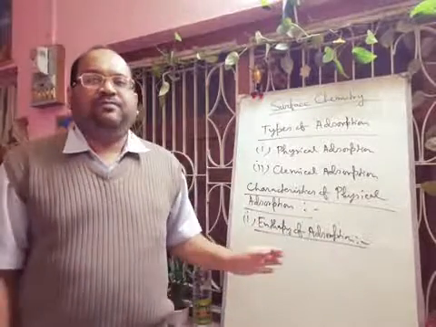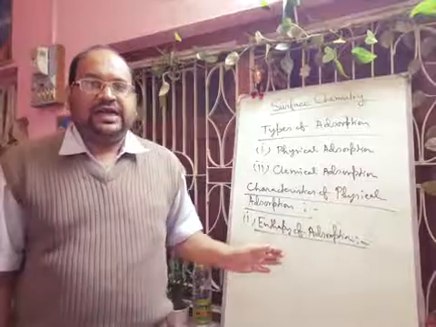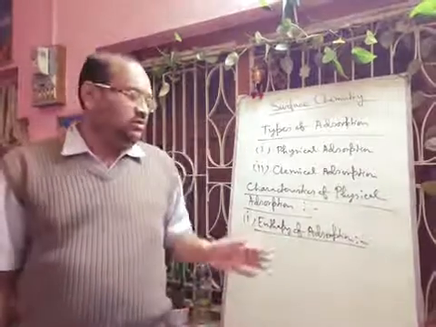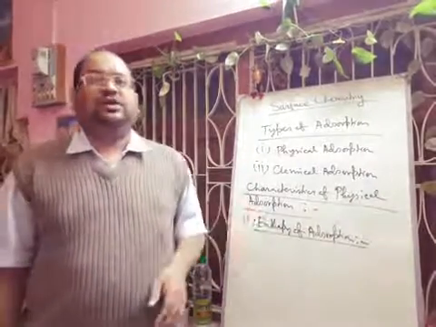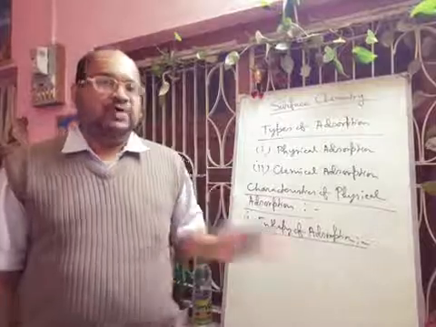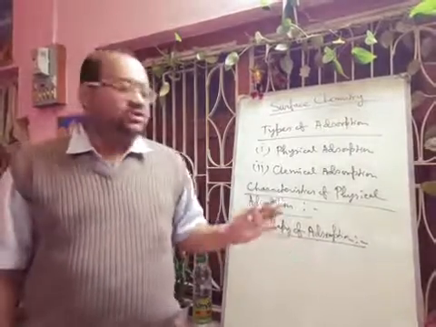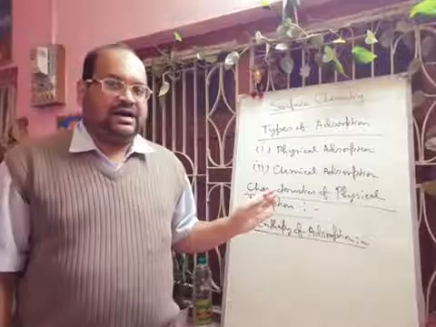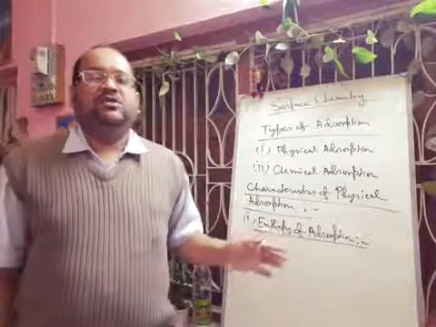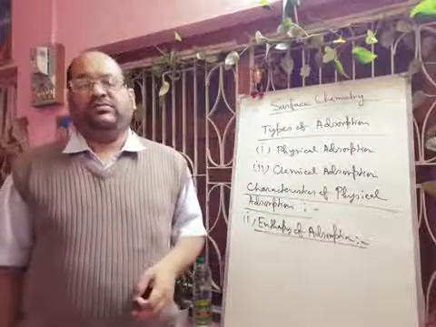Here attractive forces between adsorbent and adsorbate molecules being weak, the molar heat of adsorption is low, and the order of the energy will be around 20 to 40 kilojoule per mole.